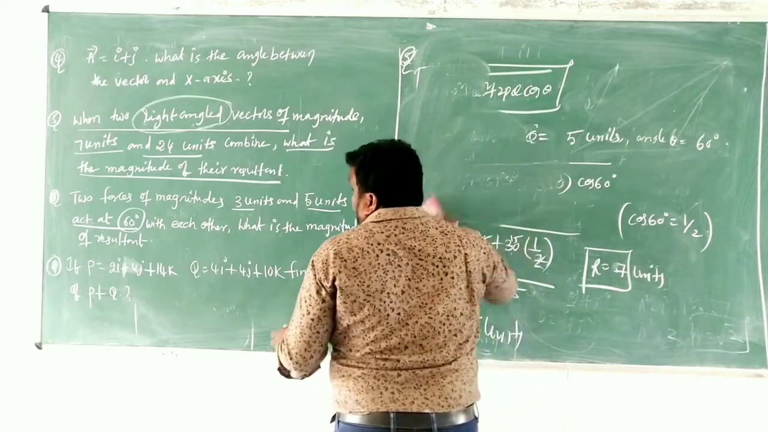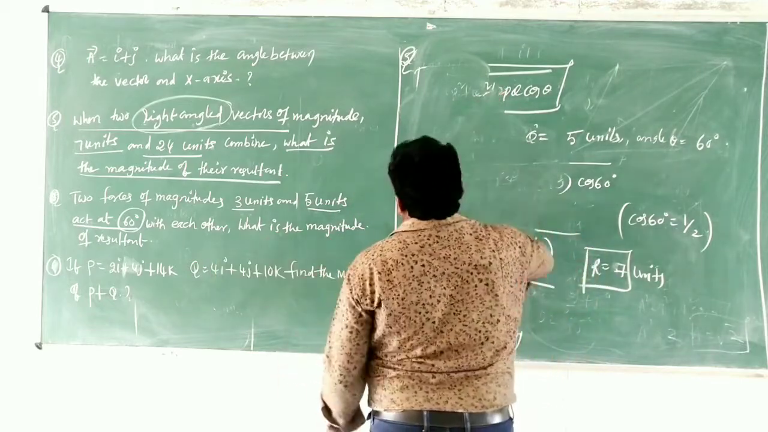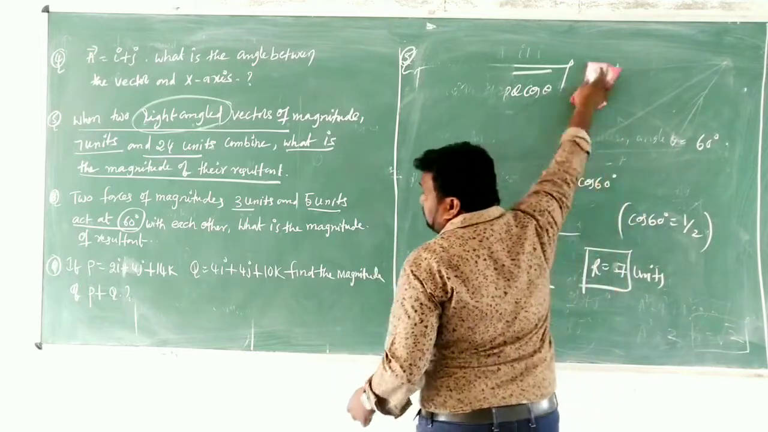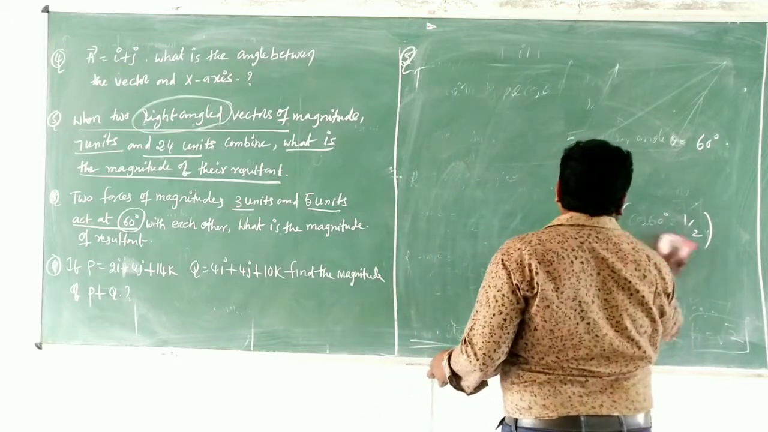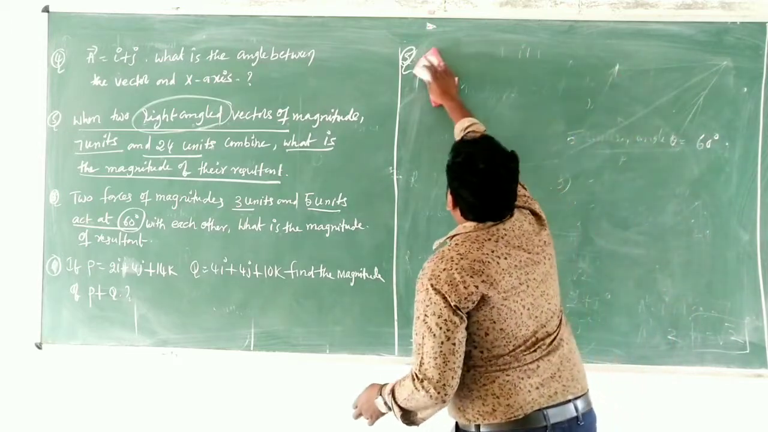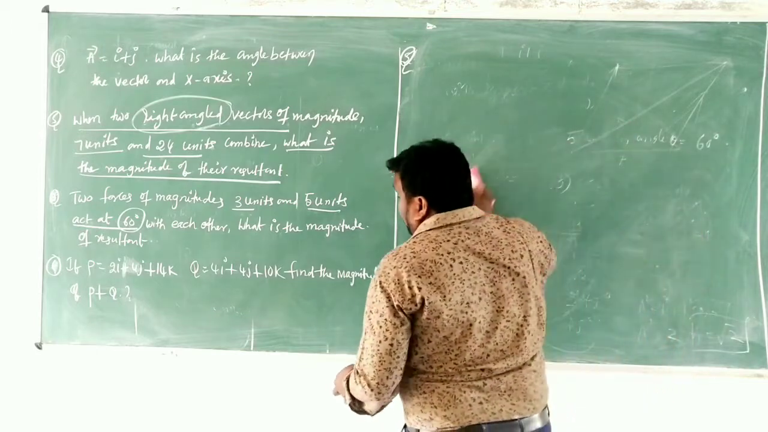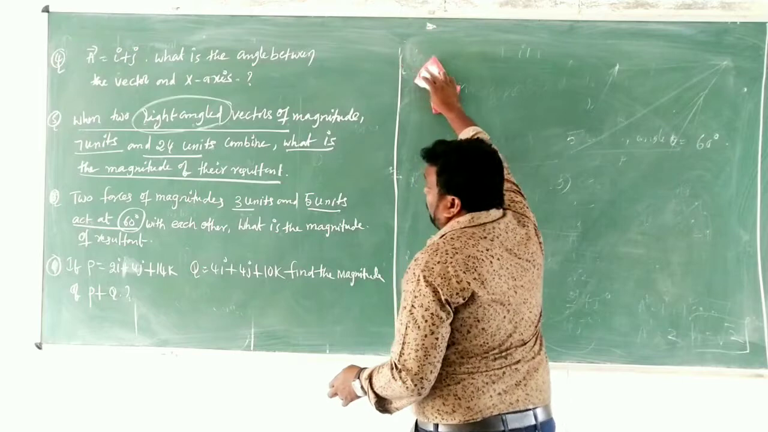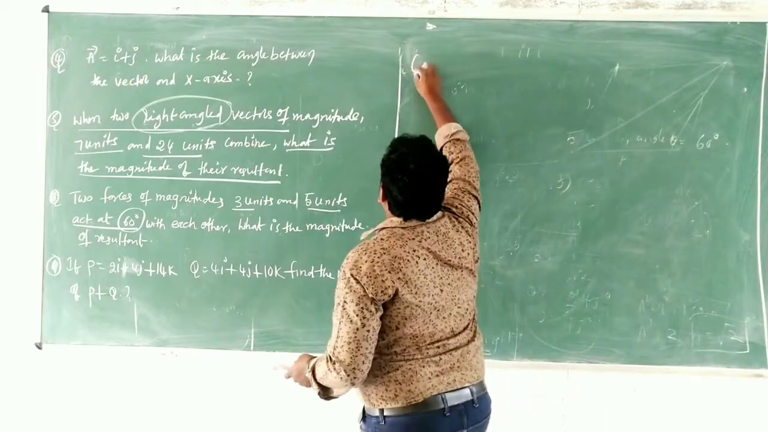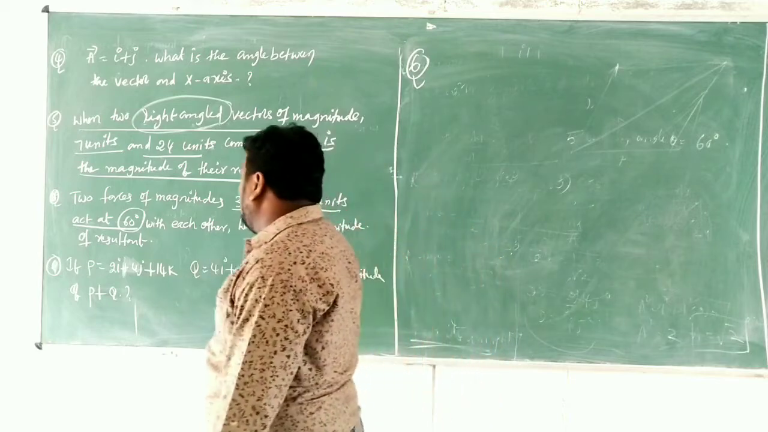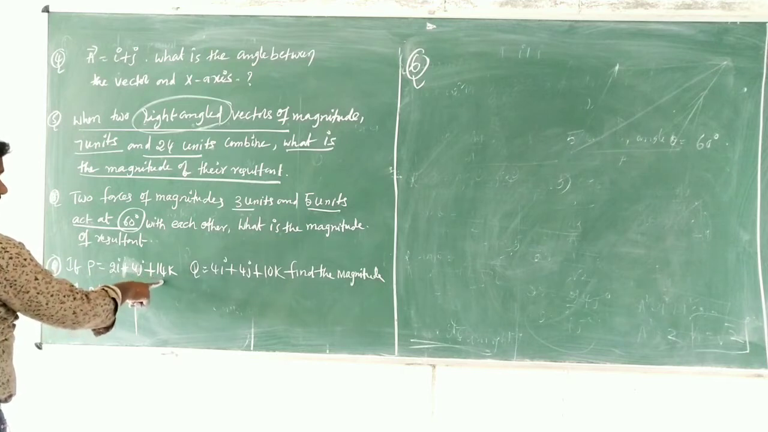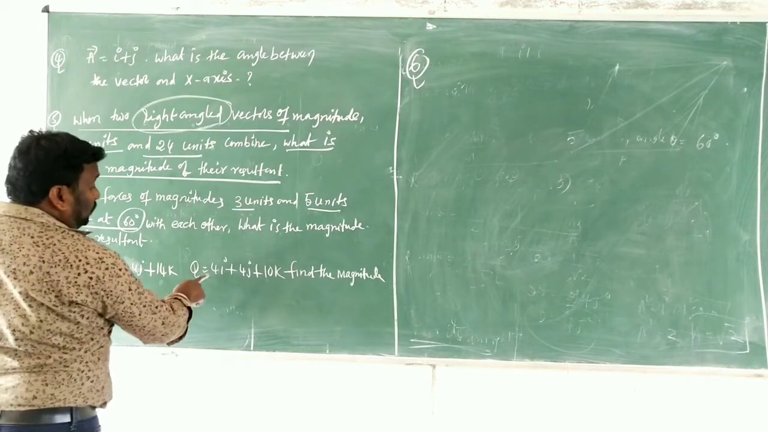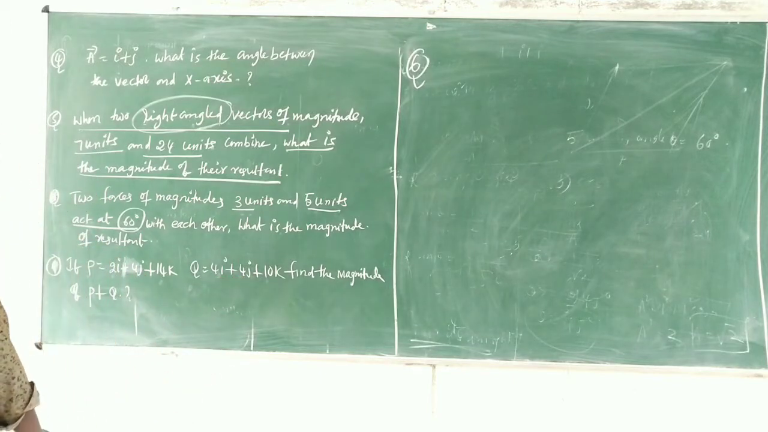What is the question here? Look at the last question, the 6th question in our textbook. P equals 2i plus 4j plus 14k and Q equals 4i plus 4j plus 10k. Then find the magnitude of P plus Q. That is the question children. Look here once again. P equals 2i plus 4j plus 14k, and Q equals 4i plus 4j plus 10k. Clear? Let's go for that.